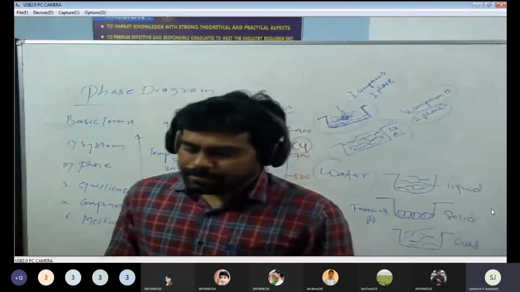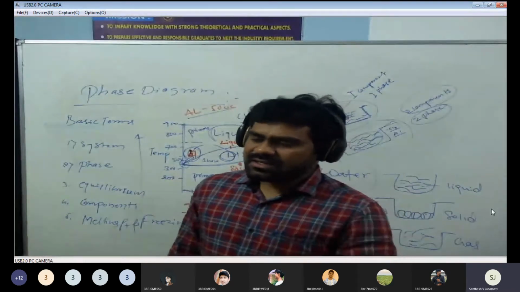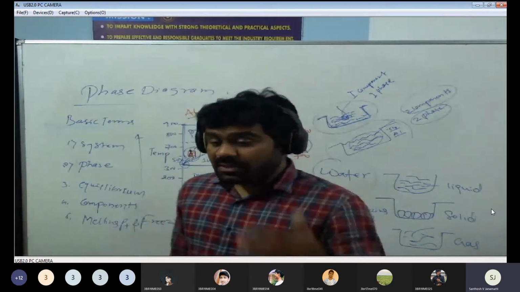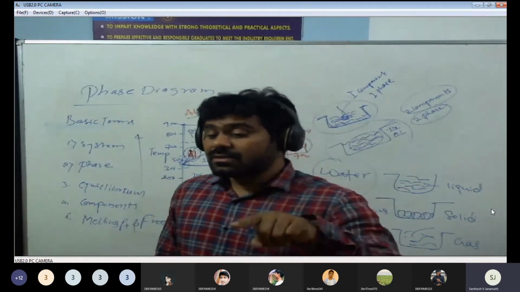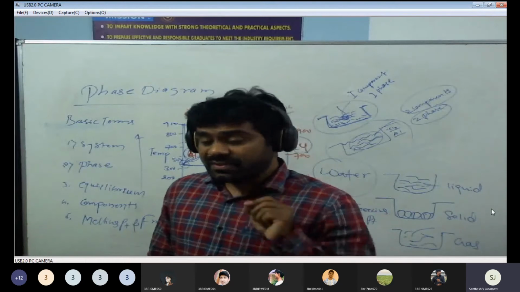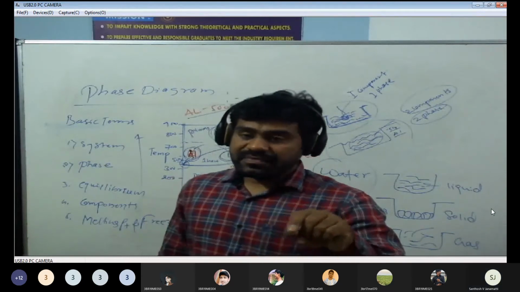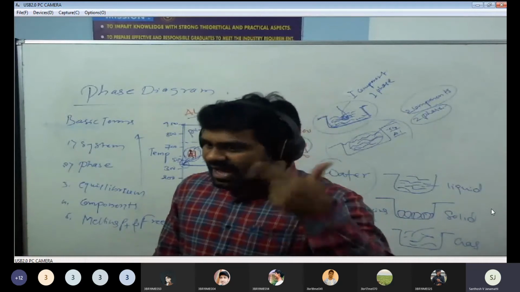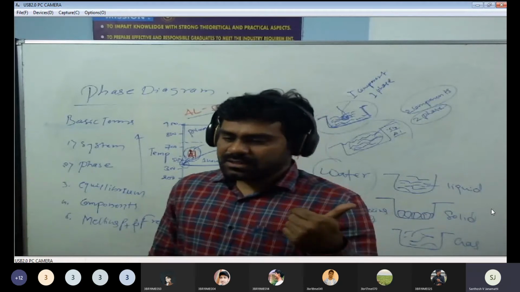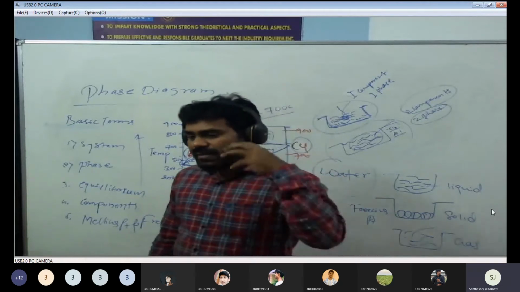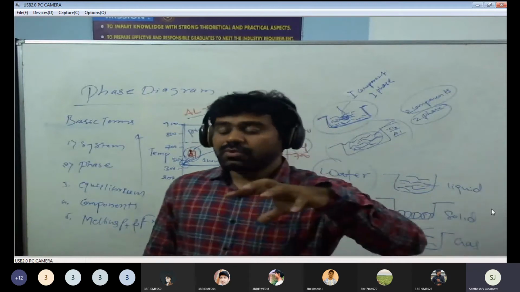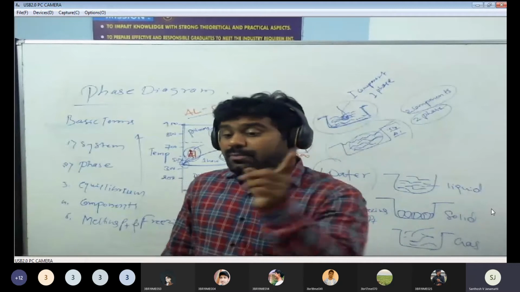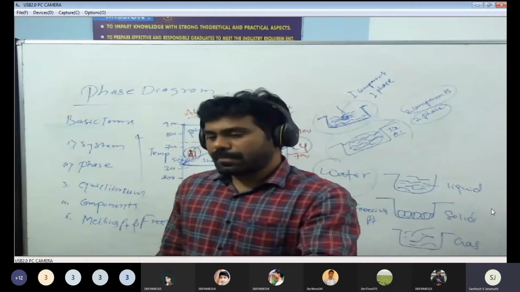EDS is an electro destructive system testing, and with it we can identify only the image. And one more, how can we identify the phases if we cannot identify them with our naked eyes? That is SEM, the scanning electron microscope method. Through the scanning electron microscope, SEM, we can identify the different phases in that particular component and solution.